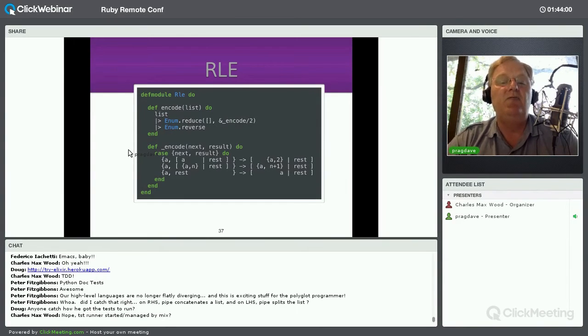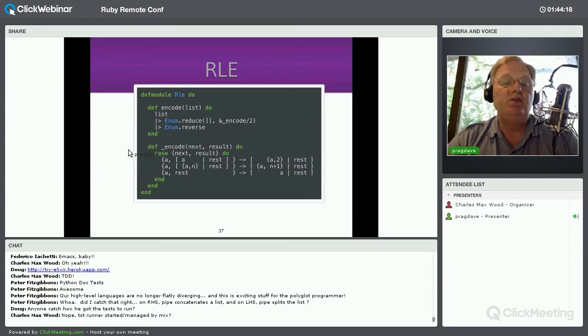So here, the value is going to be each character in turn. The state starts off as an empty list, and the function I'm calling is underscore encode. The /2 there means this is the version of underscore encode that takes 2 parameters. And finally, when I've got that finished, I need to reverse the result.